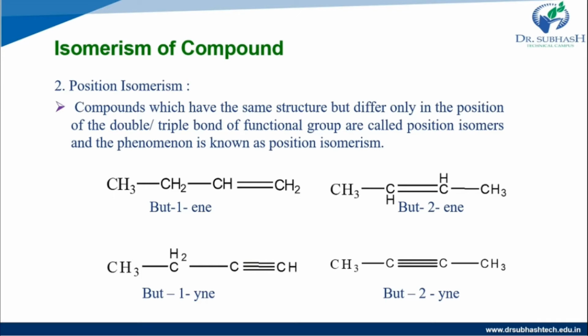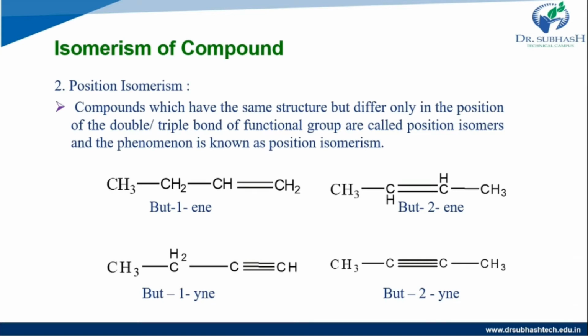So same molecular structure but different position of the double or triple bond or functional group, that is known as position isomerism.